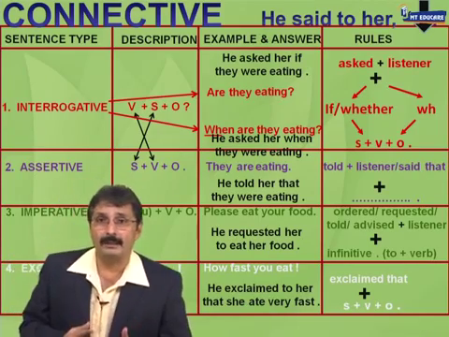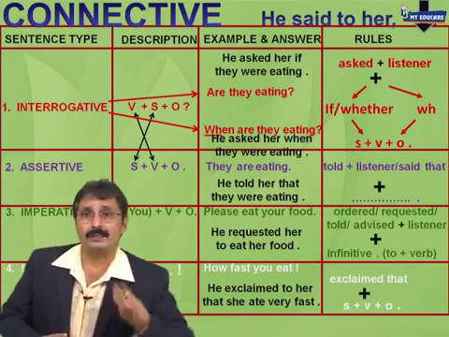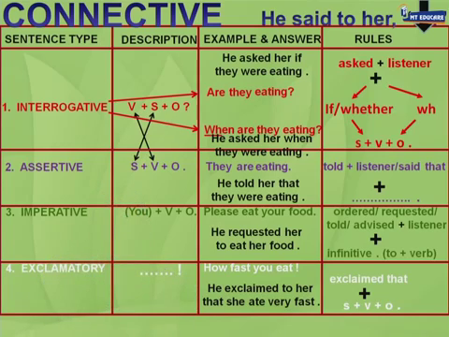Sentence imperative, connective ordered, requested, told, advised, plus to plus verb. Sentence exclamatory, connective exclaim that, plus S plus V plus O, full stop. And sentence interrogative, connective asked plus listener plus if or whether or WH plus S plus V plus O, full stop.